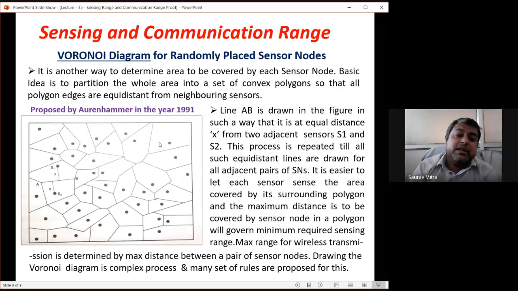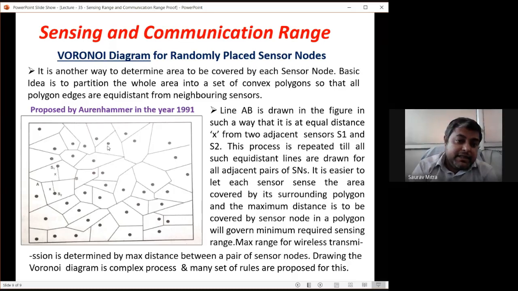On this side of the area, you can find that the sensor node density is less, because most of the time we spray the sensors. We don't go and put the sensors there. We just spray the sensors within the area of interest. And after spraying, you are finding that at this side, the node density has become very less. So whatever polygon you are marking after the sensor nodes are placed, the polygons will be bigger, because sparse or very far sensor nodes automatically got deployed at this side.